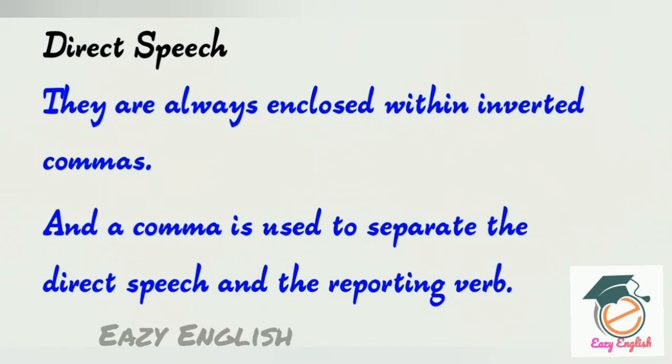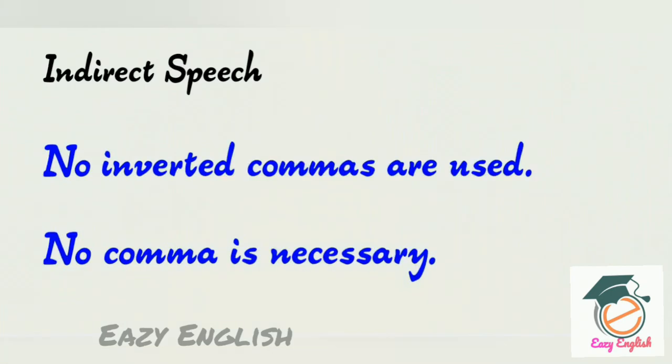Let us look into the necessary details. What are we supposed to include in direct speech? Always they are enclosed within inverted commas and a comma is used to separate the direct speech and the reporting verb, which we will see in detail later. In indirect speech, it's not necessary to use any inverted commas, and no commas either.